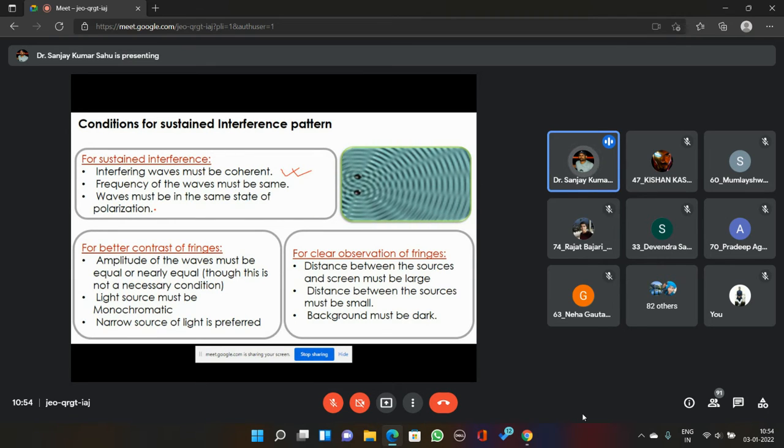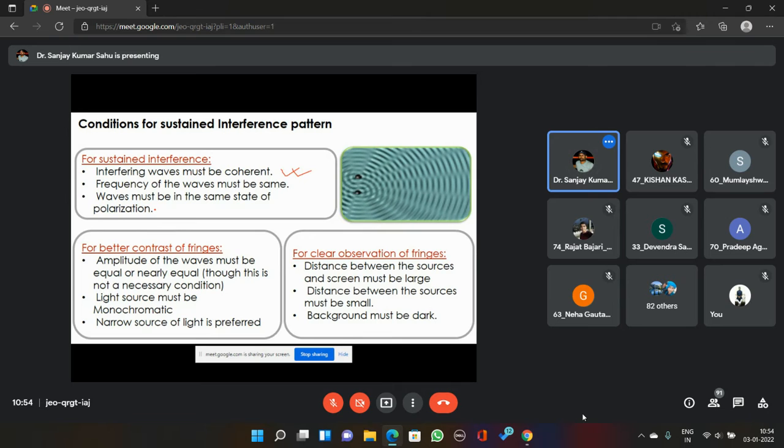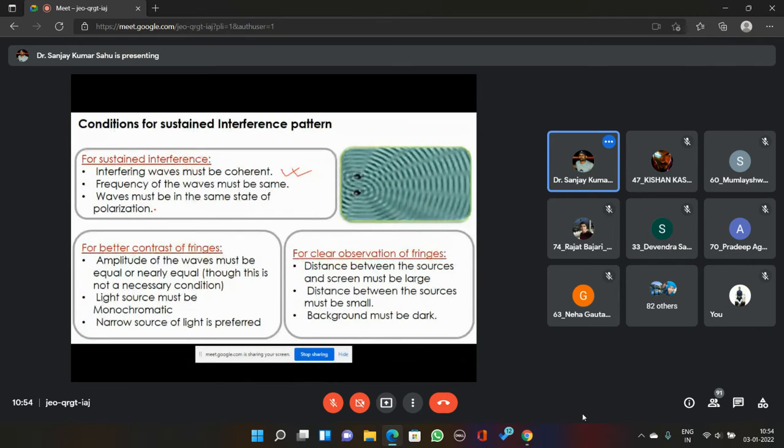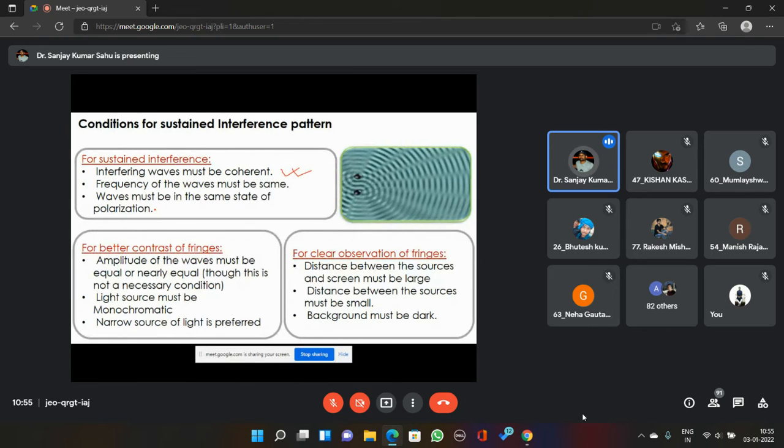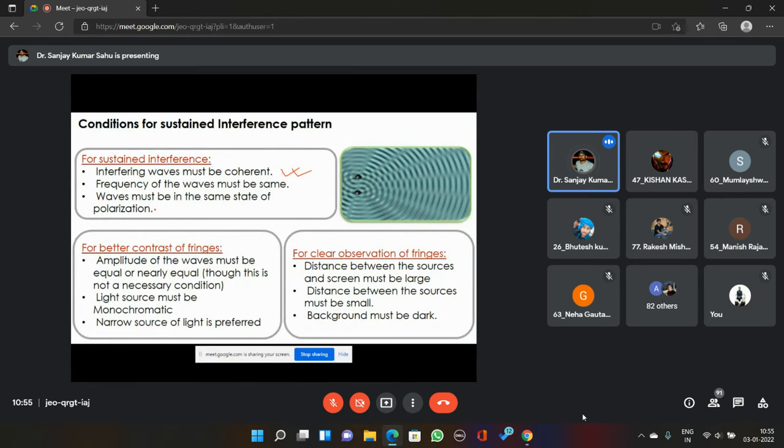What is the state of polarization? Do you know? Am I audible? Yes, sir. Waves must be in the same state of polarization in order to get sustained interference. What do you mean by state of polarization? Same medium?